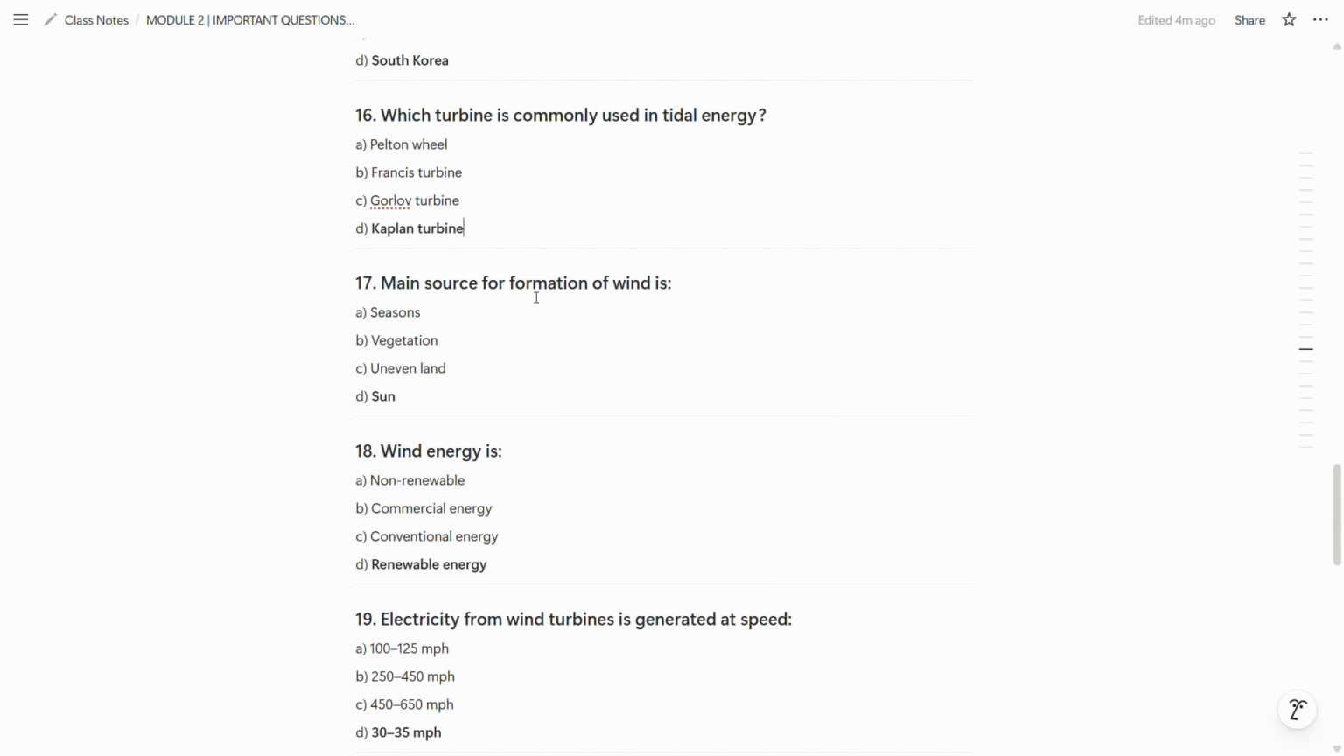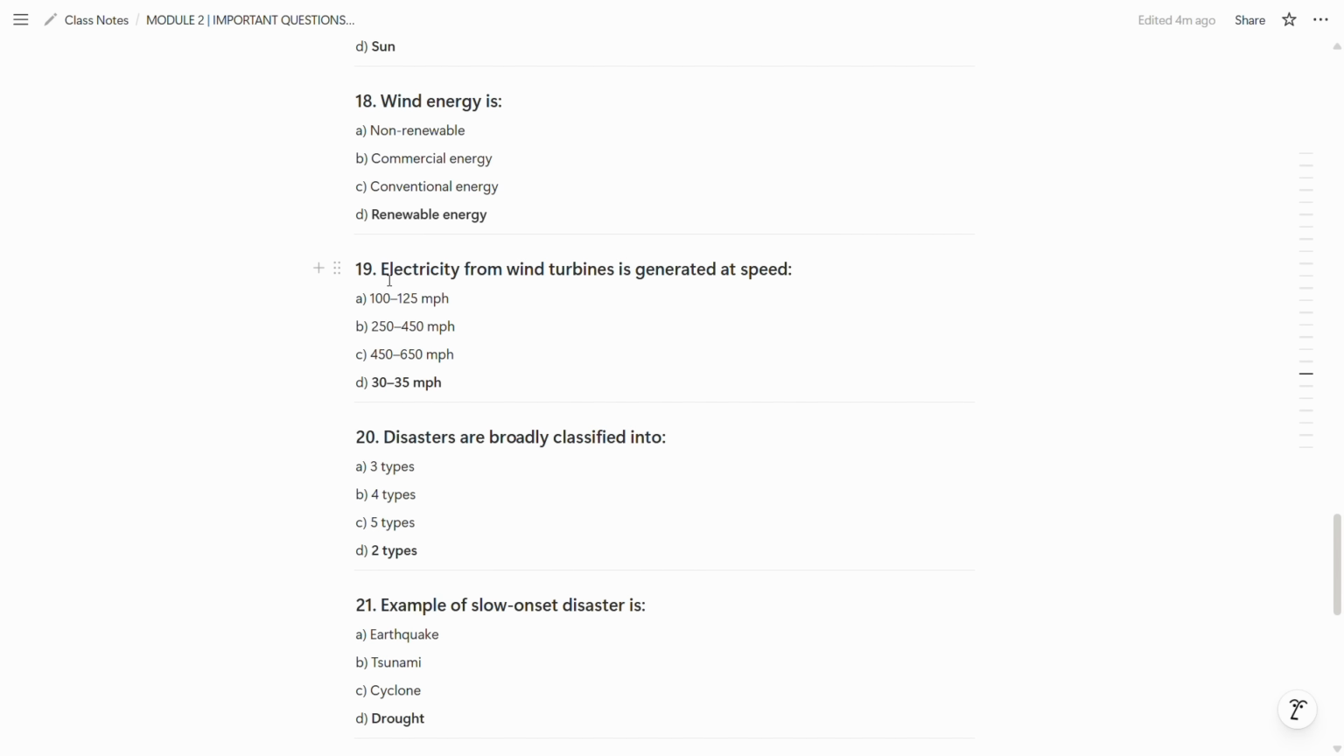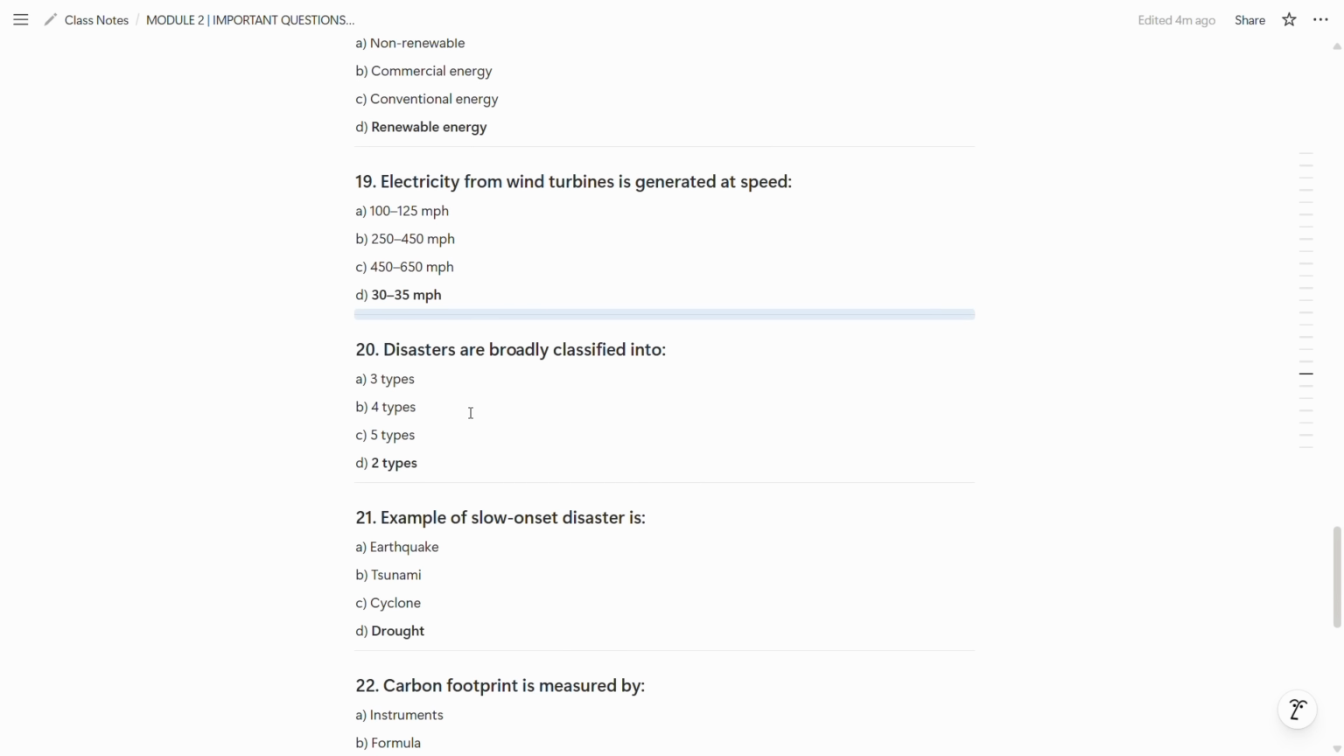Now main source of formation of wind is sun. So D is the correct answer. Now 18th one is, wind energy is renewable energy, as we already know that. So D is the correct answer. Now in the 19th question, electricity from wind turbines is generated at speed of 30 to 35 miles per hour. So D is the correct answer.